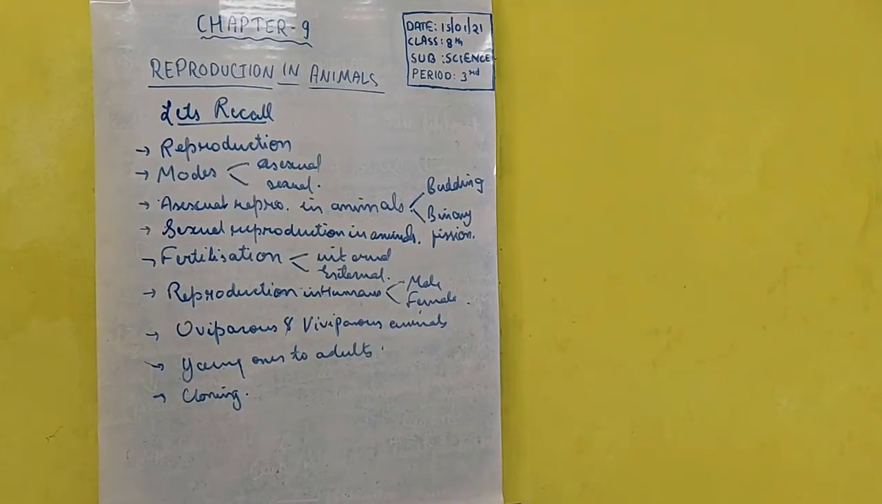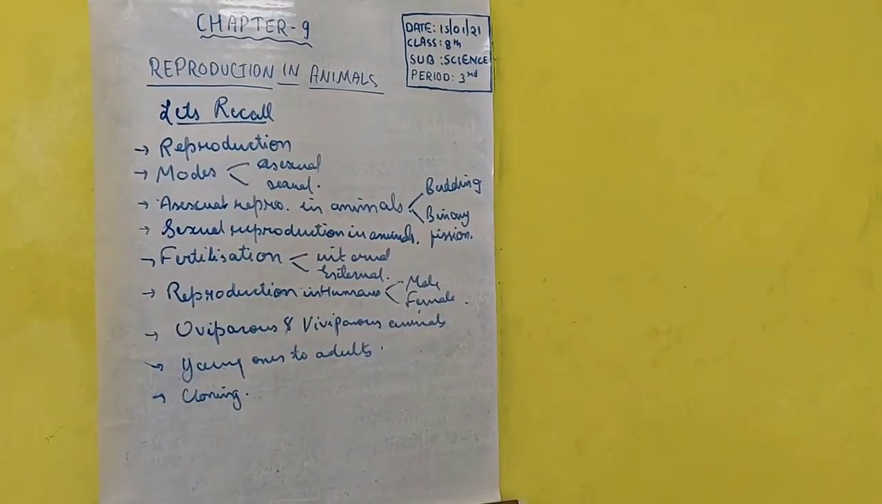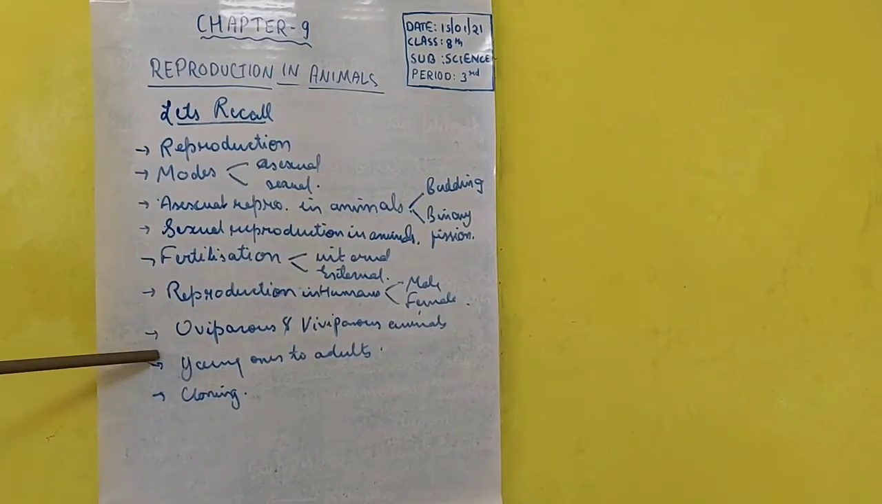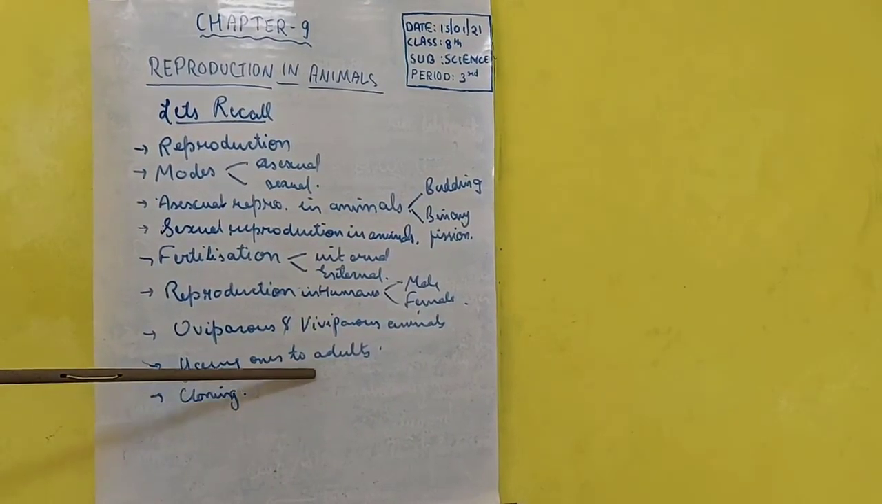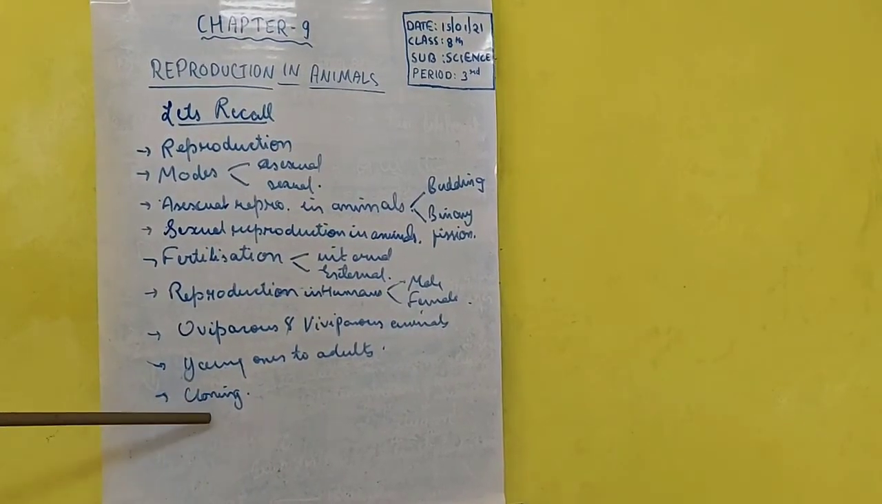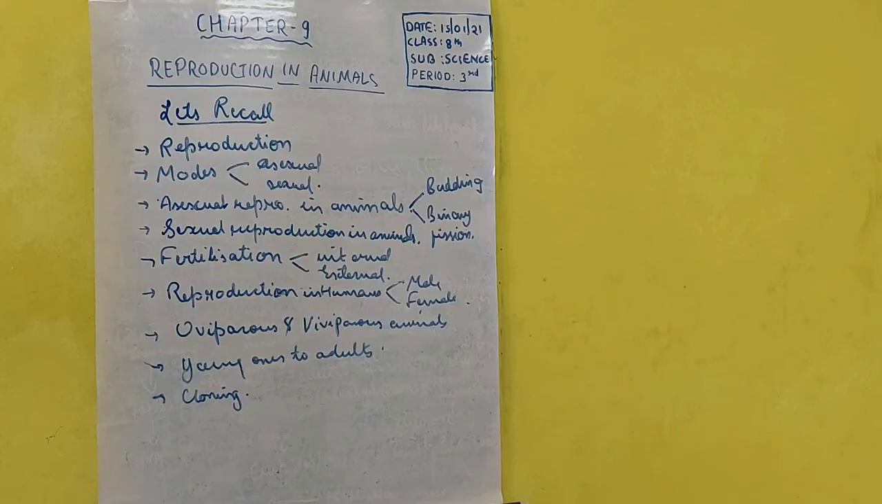Then we have studied the female reproductive system, its characteristic features, its parts, its structure, function, then the egg, ovum. Then we studied oviparous and viviparous animals, meaning the egg laying and the birth giving animals. Then today we studied young ones to adults. In that we have studied the life cycle of frog and silk moth. Then we have studied cloning. So this is what the chapter reproduction in animals covers.